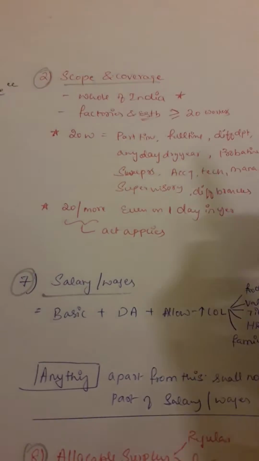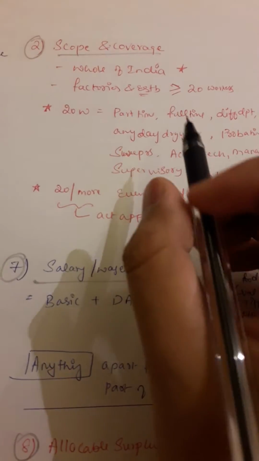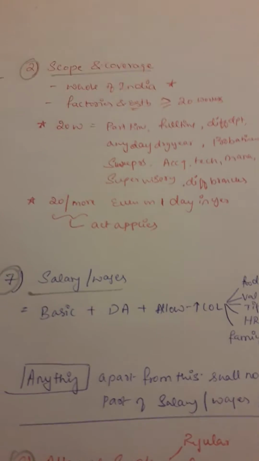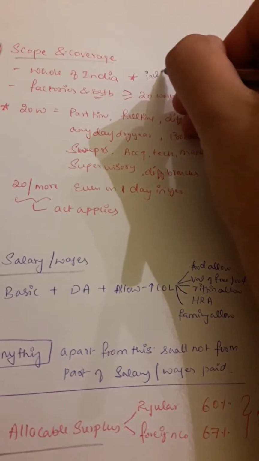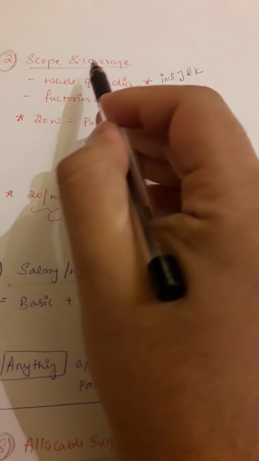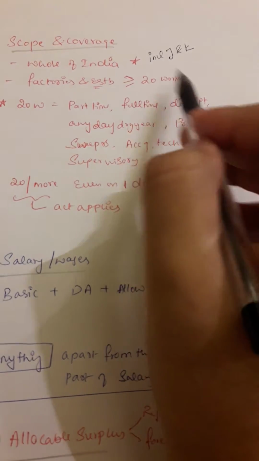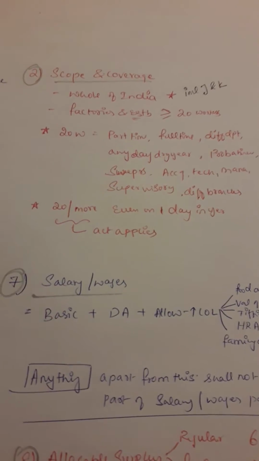This act applies to the whole of India. Some people get confused and think it does not apply to Jammu and Kashmir. Leave everything apart. This applies to the whole of India, including Jammu and Kashmir. I'll write it here, including Jammu and Kashmir. And it applies to factories and establishments where there are 20 or more workers. If there are 20 workers, it applies. If there are more than 20 workers, for sure it will apply.